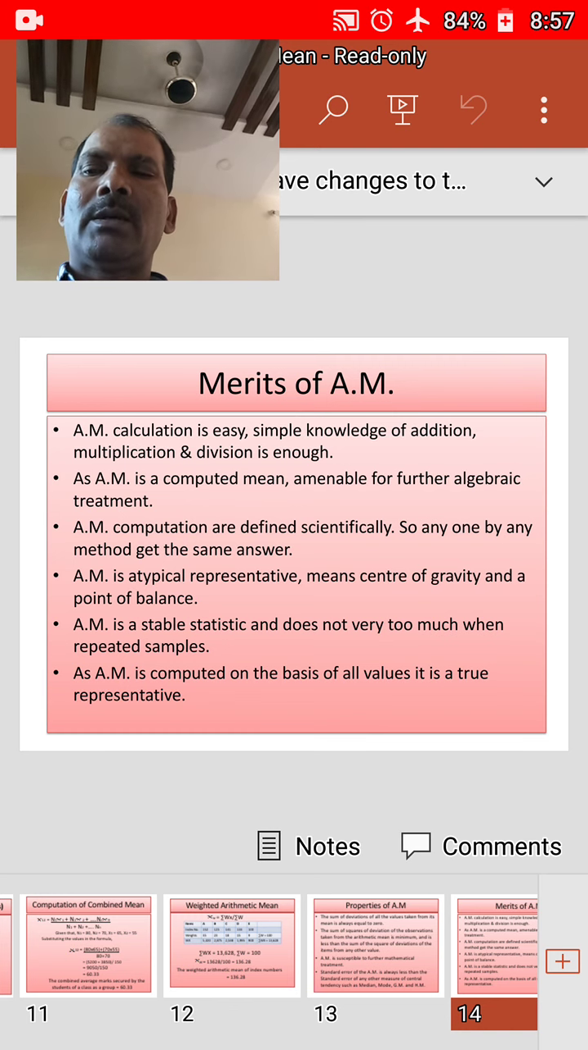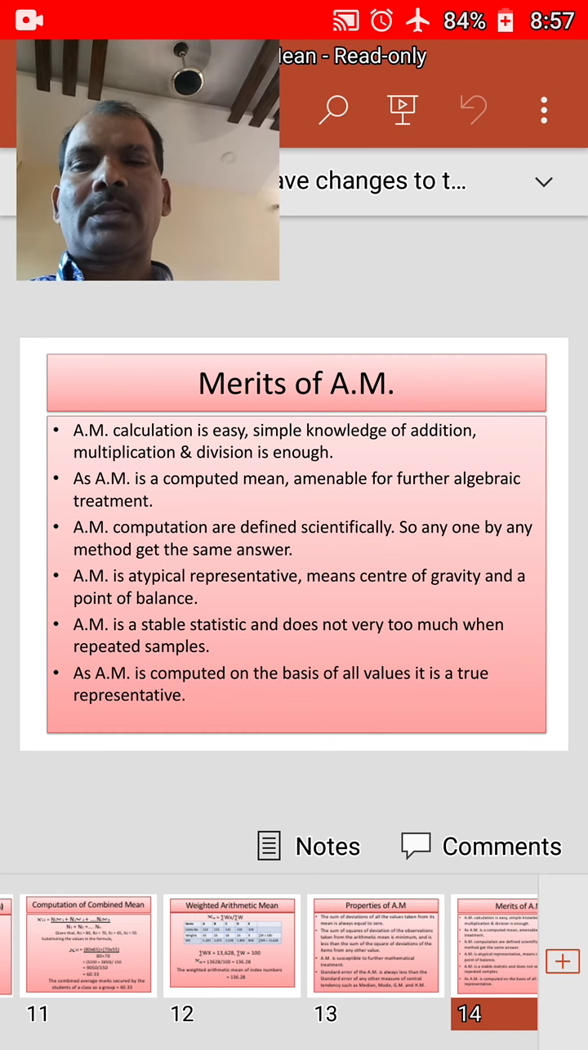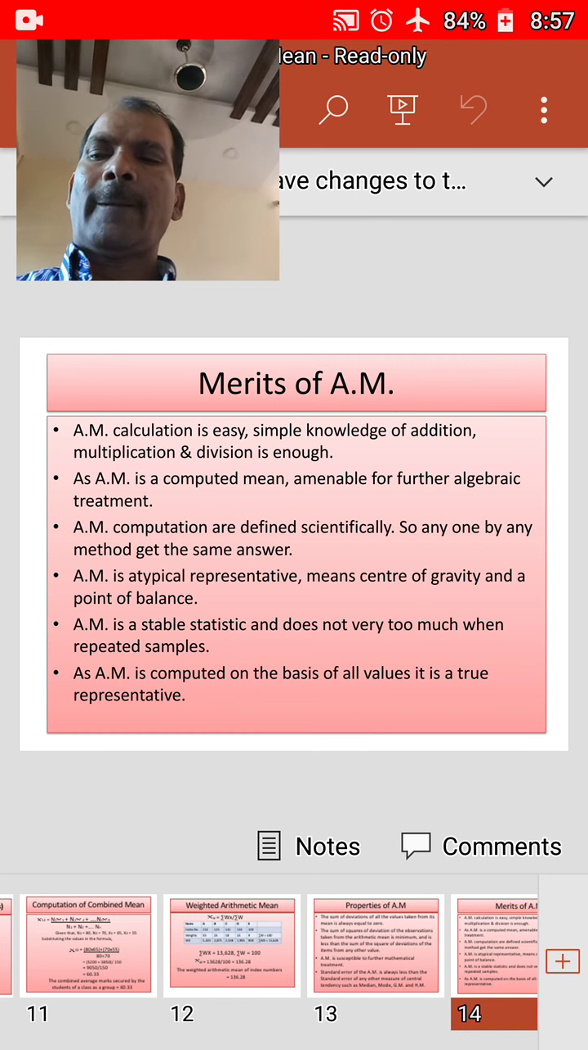And next, since the method of computation of arithmetic mean is defined scientifically, anyone who computes the arithmetic mean by any method for a given series will get the same answer. The arithmetic mean is typical and representative in the sense that it is the center of gravity and a point of balance of the values on either side of it.